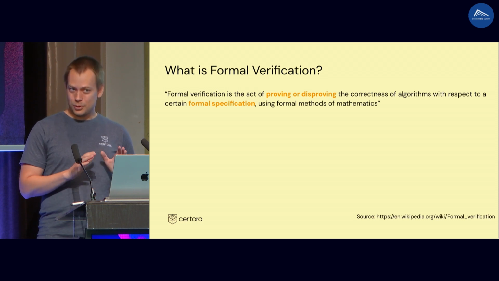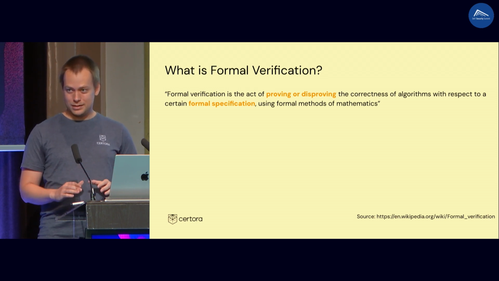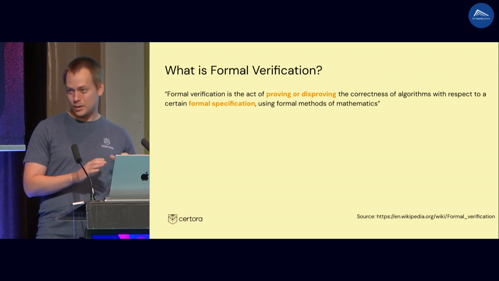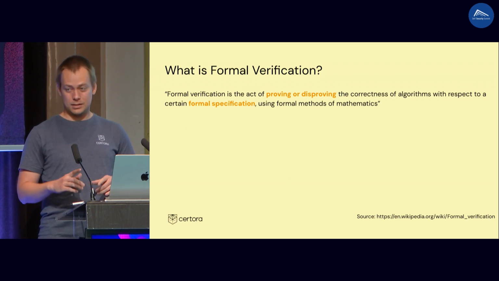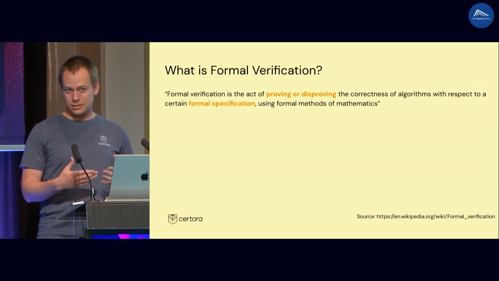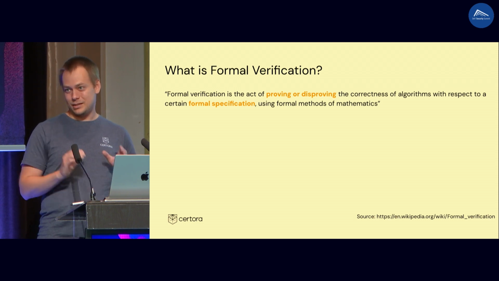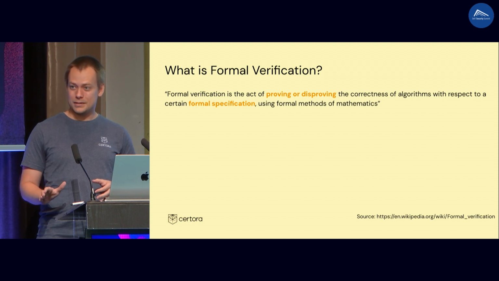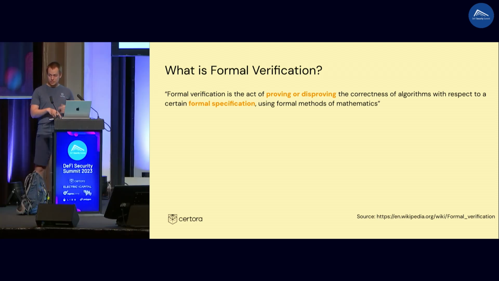You need to properly, without any ambiguity, define what are the properties that you want to verify. Then you verify it. If you write a wrong specification and you run formal verification, it says there are no bugs, that might not be the case, because you might have a wrong specification. So you need to write a specification and then you can apply the formal verification. And the specification is not written in English. It has to be precise.